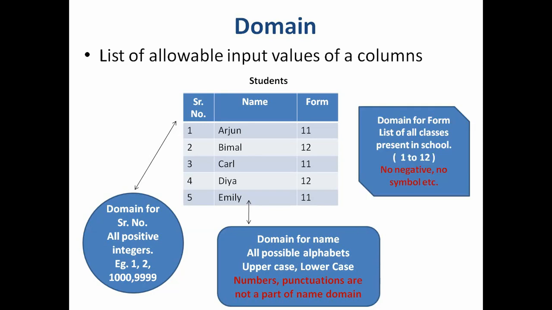Then the domain for form is a list of all classes present in the school, because this stores the class in which the student is studying. So if there are 12 classes, the domain for this is numbers 1 to 12. It cannot have a negative number or a symbol, because a student cannot study in, say, class -2. He can only study in 2nd class or 3rd class or 11th class or 12th class. So the domain for this column is the list of all classes present in school. So domain is the list of allowable input values of a column.